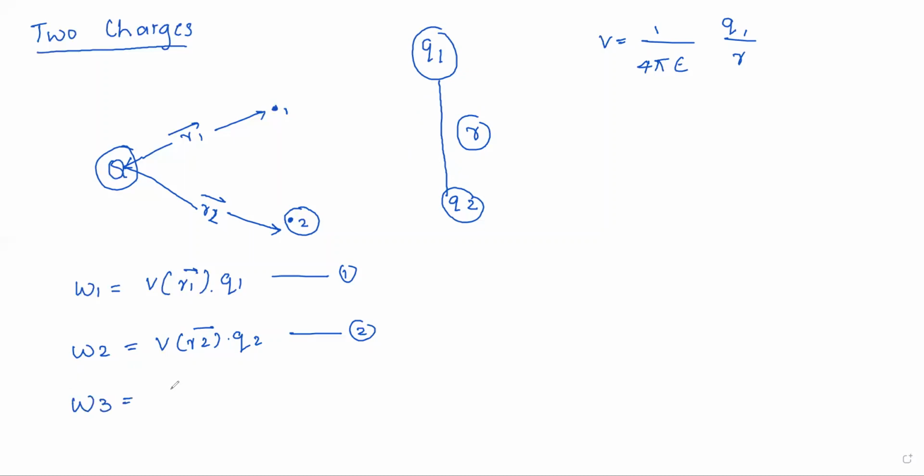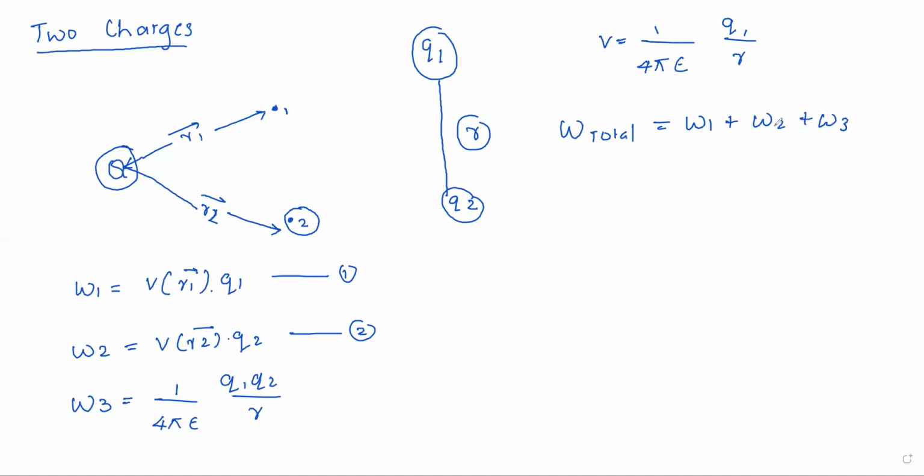Work done can be written as 1 by 4 pi epsilon Q1 Q2 by R. Therefore, the total work done is given by W1 plus W2 plus W3.